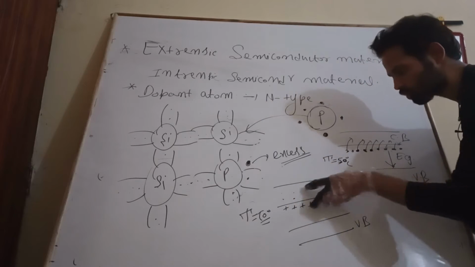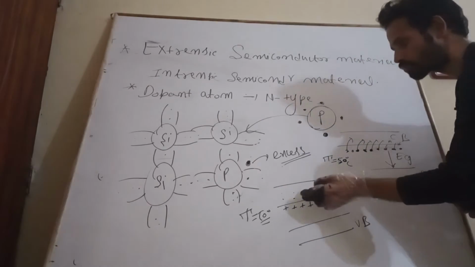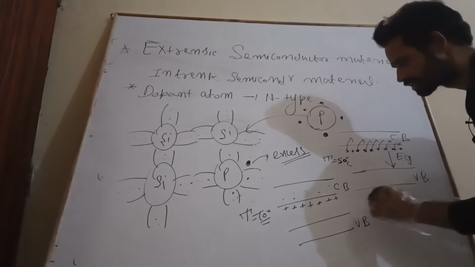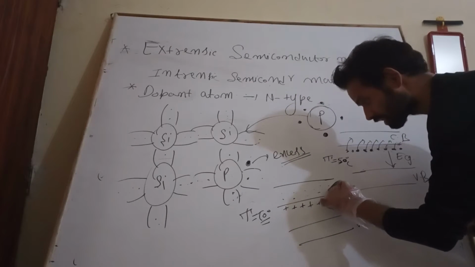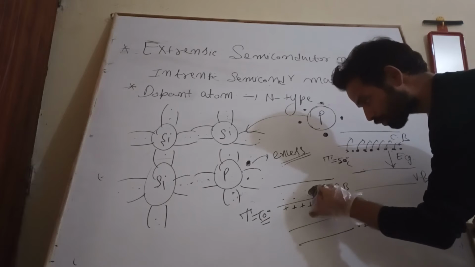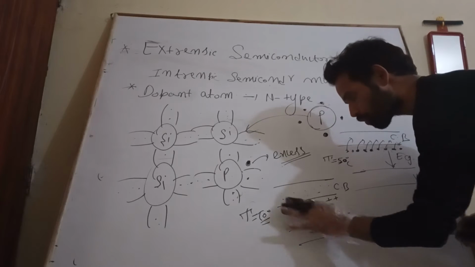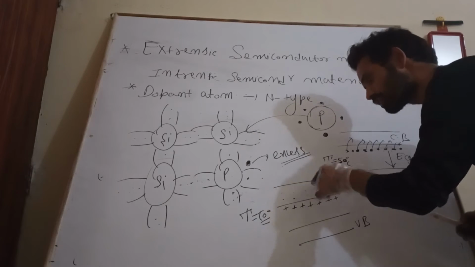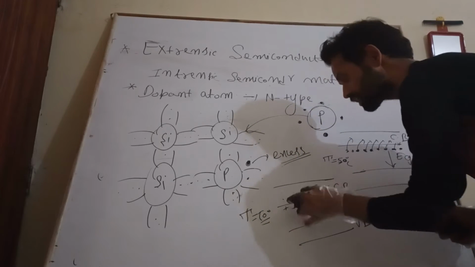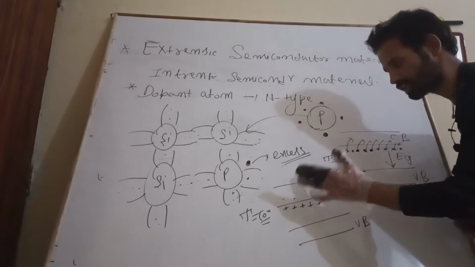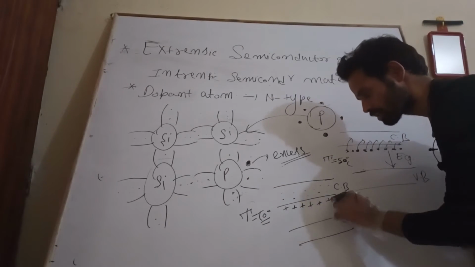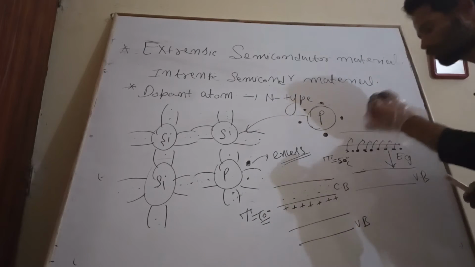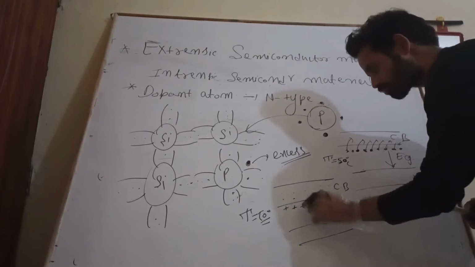Corresponding to that, there is a formation of electrons inside the conduction band. Now these electrons in the conduction band are able to move throughout the crystal, and they will generate the current. But the positively charged phosphorus ion will remain fixed within the crystal.